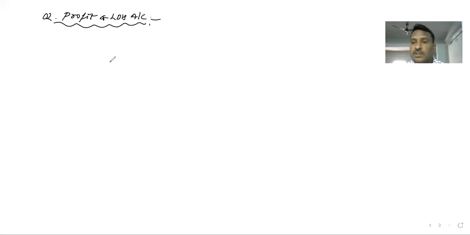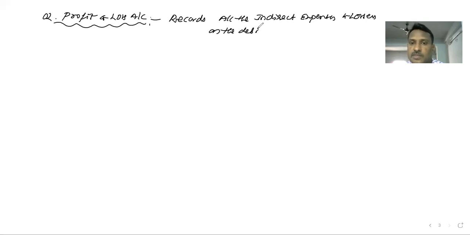This profit and loss account records all the indirect expenses and losses on the debit side, and all the indirect incomes and profits on the credit side.